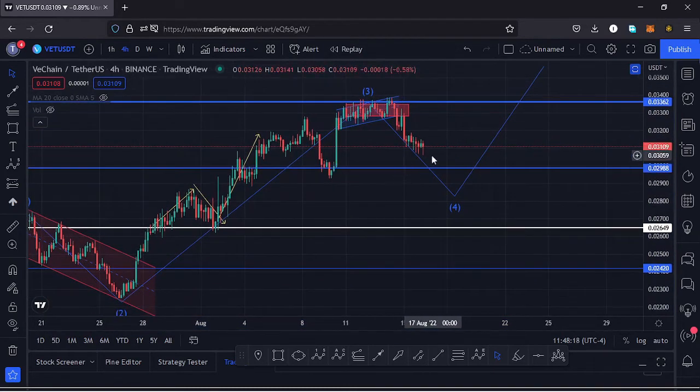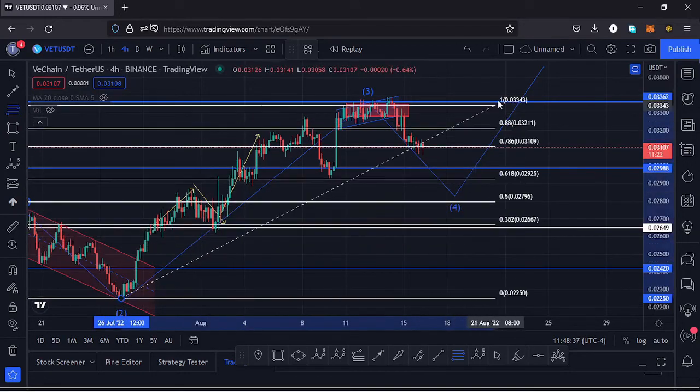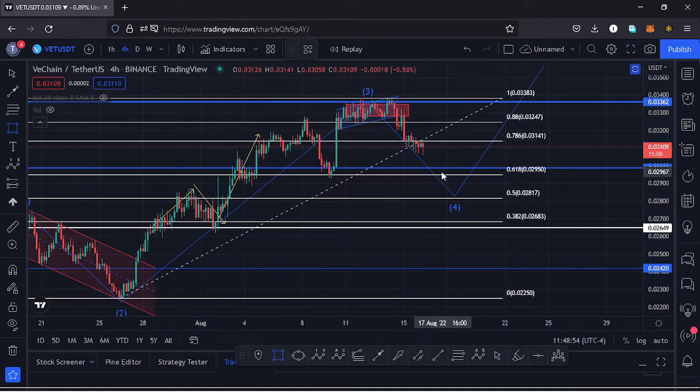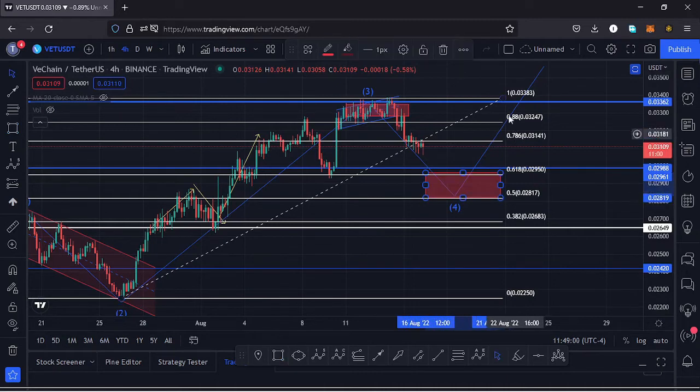It's possible that we are seeing the formation of a wave 4, and because a wave 4 is a retracement of the third wave, we can use the Fibonacci's to get a target area for that movement to the lower side. To do that I'll be connecting the low of the wave 3 to the high of the wave 3. That gives me a target area between the fib level 0.618 and the fib level 0.5, and I can mark that target area here on the charts.